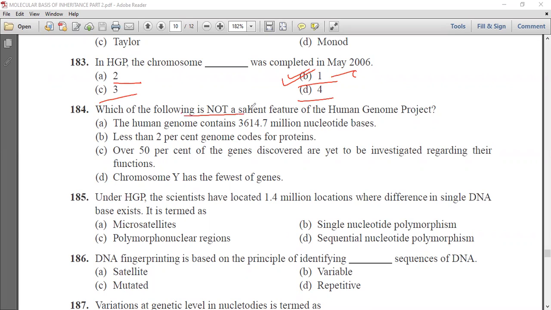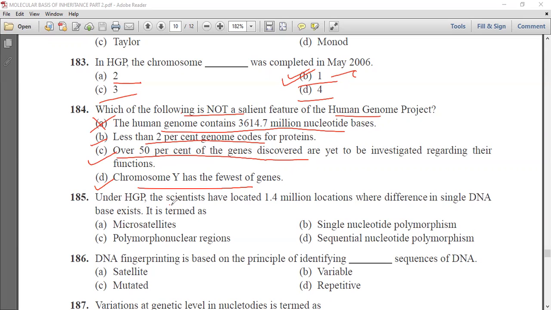Which of the following is not a salient feature of the Human Genome Project? The Human Genome Project contains 3614 million nucleotide base pair. We know it is the wrong statement. Less than 2% genome codes for protein. This is correct. Now, over 50% of the genes discovered are investigating. This is also correct. And chromosome Y has the fewest number of genes. So this is also correct. That means the first is the wrong statement.